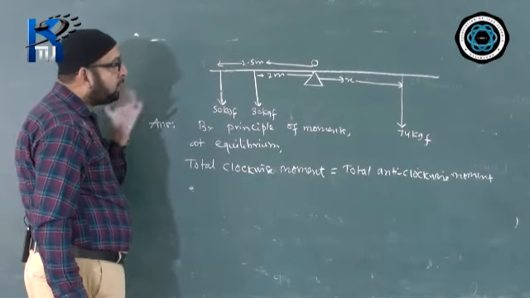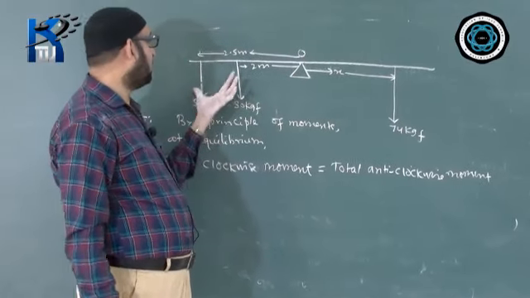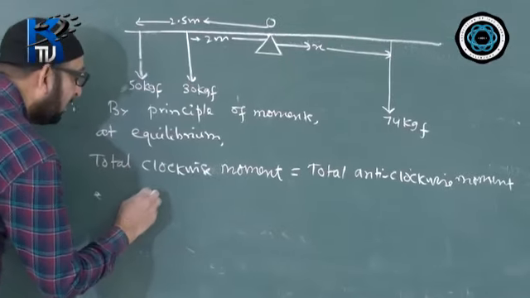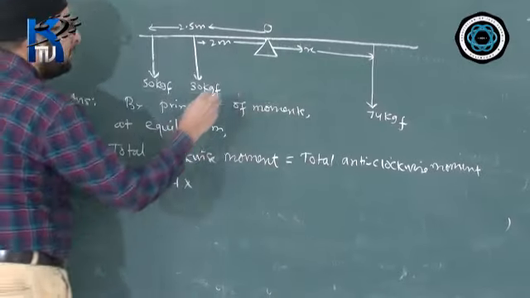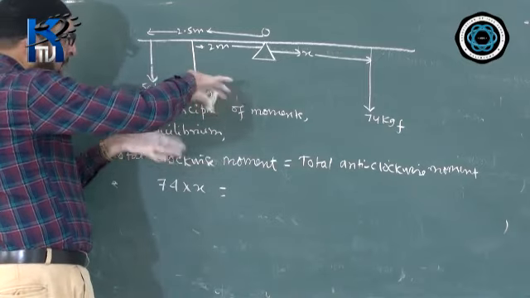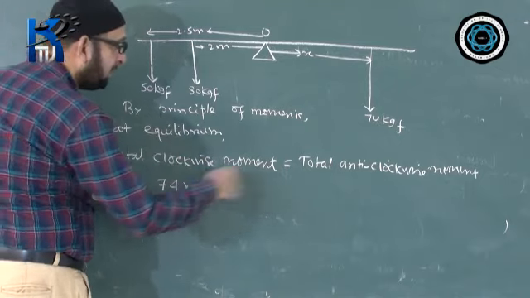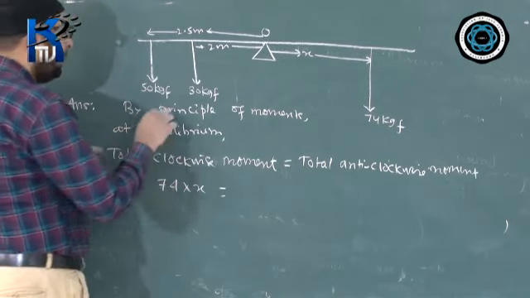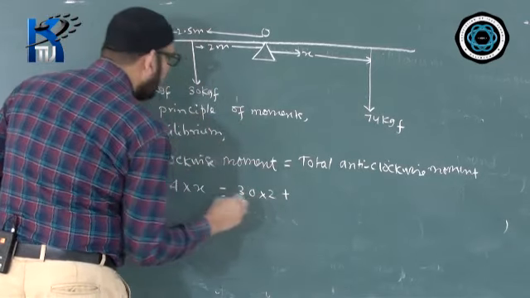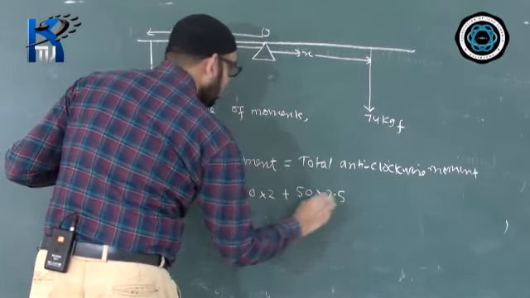The clockwise moment, I am sure in the diagram, this one is giving clockwise moment as per the diagram which I have drawn. So you can draw the diagram the other way also, like these two you can keep here, this man you can keep it here. So it doesn't make a difference. Here I will be writing directly 74 into the distance x. Other side you will see that both of them are giving anti-clockwise moments. So without giving the sign, we have already considered the sign, so we are just balancing the two sides' moment. So here you can write 30 into the distance 2 plus 50 into the distance 2.5.